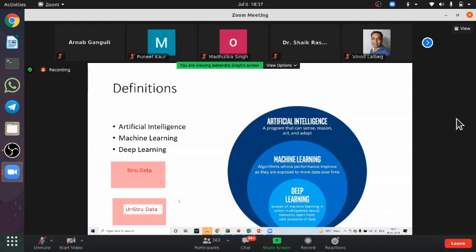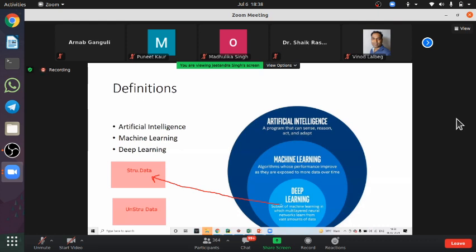I think this is a very good question. He has asked straightforwardly: can't we apply deep learning on structured data? I think that's the question, that can't we use deep learning on structured data?